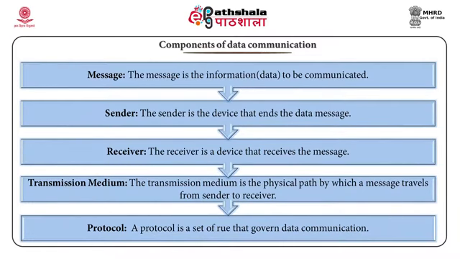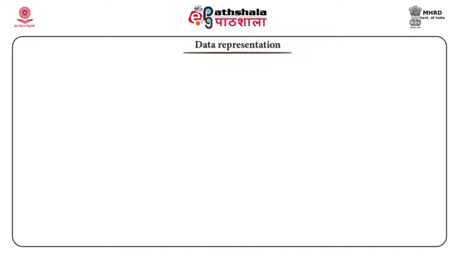A protocol is a set of rules that govern data communication. It represents an agreement between the communicating devices, just as a person speaking French cannot be understood by a person who speaks Chinese. Data representation. Data is a set of raw facts which is developed to turn up the accurate information.